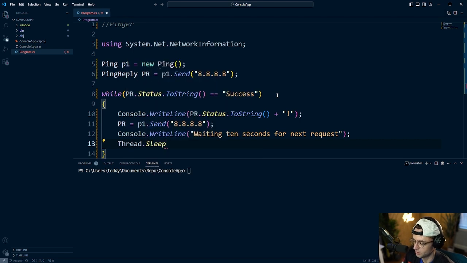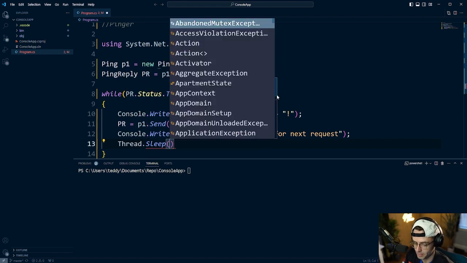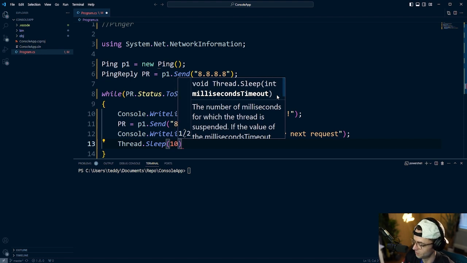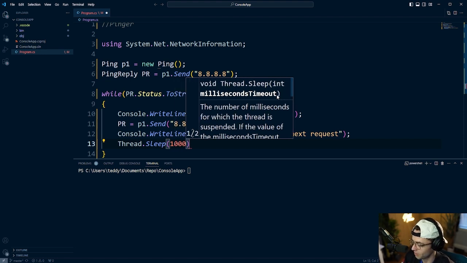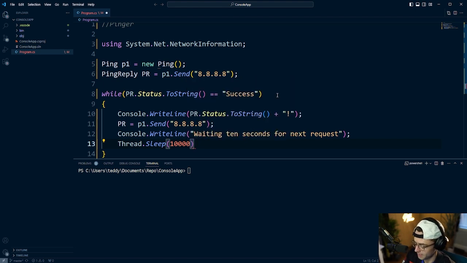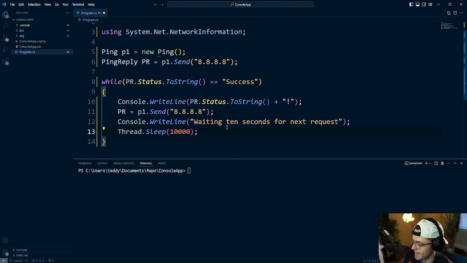So we're going to utilize what's called a sleep, and we're going to have it sleep for, let's just say, 10 seconds. So I'm going to say 1, 2, 3. And in order to have 10 seconds, we actually need to have 10,000. You could have it sleep every second, but I'm just going to have it sleep every 10 seconds. Also make sure that you add this sleep here, otherwise it's going to send a bunch of requests.